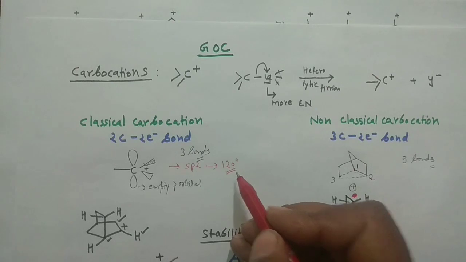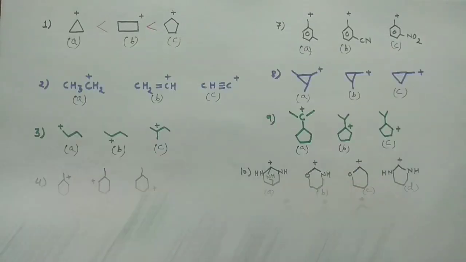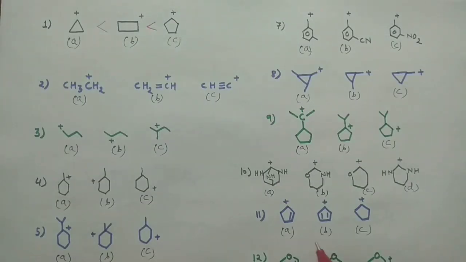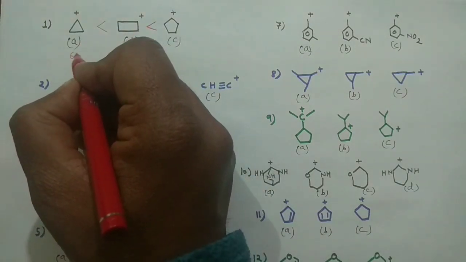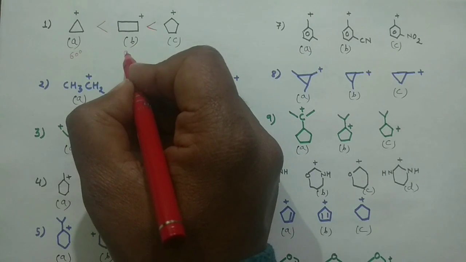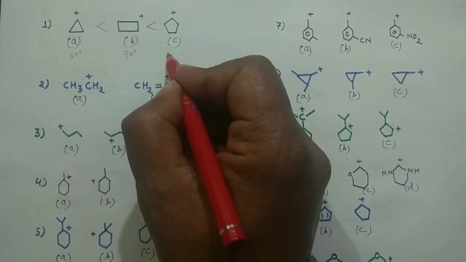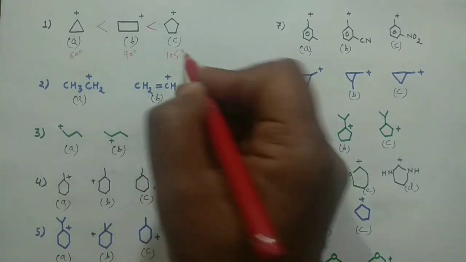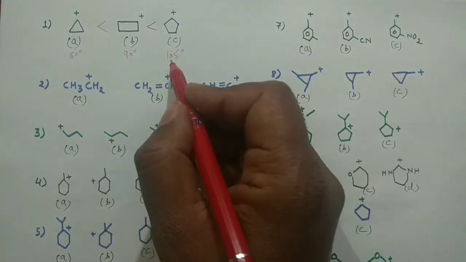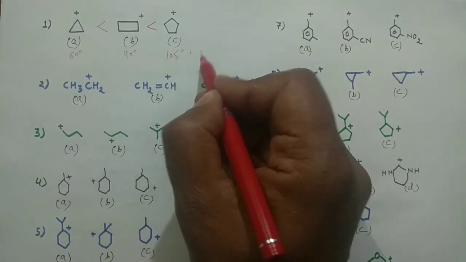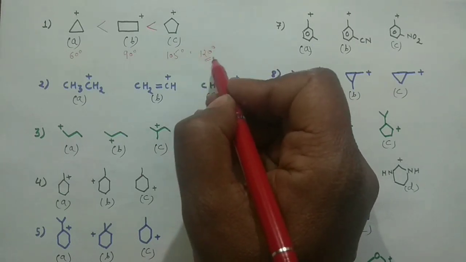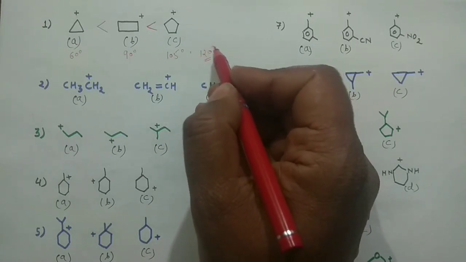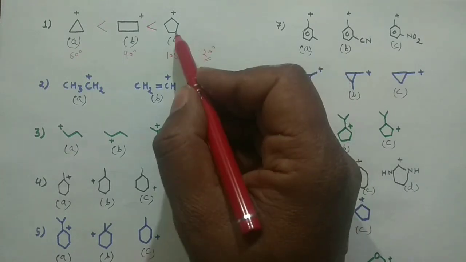Now by using this concept, in that case, somewhere around 60 degree bond angle is there, here 90 degree bond angle is there, and here somewhere around 105 degrees, and this 105 degrees is closer to 120 degrees. So the requirement of planarity is satisfied by this five-membered ring, so it is more stable.